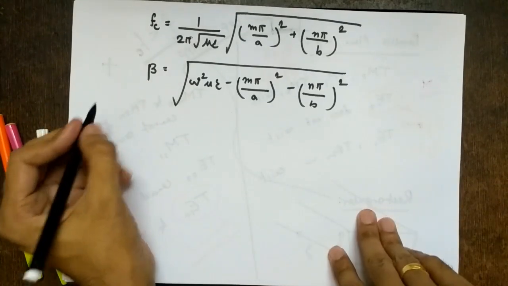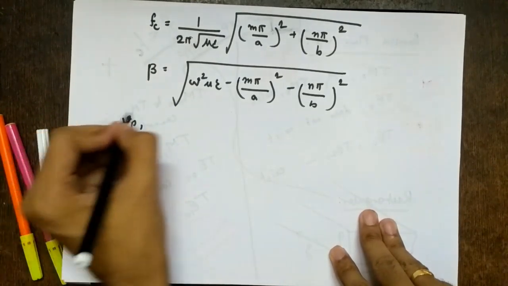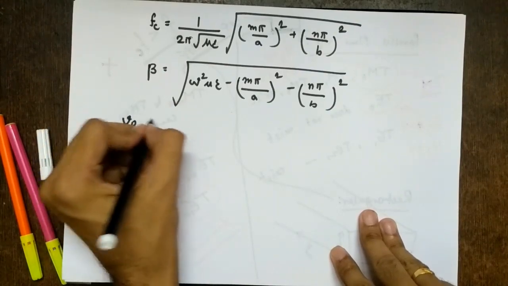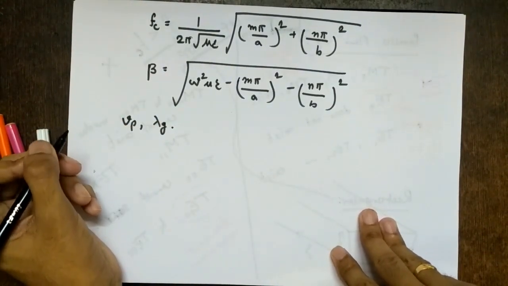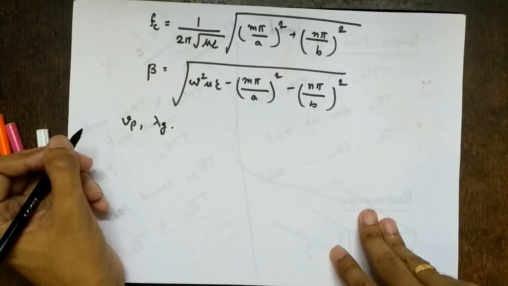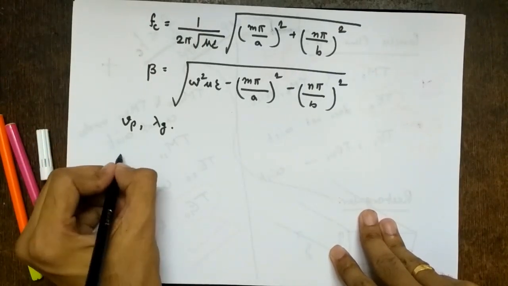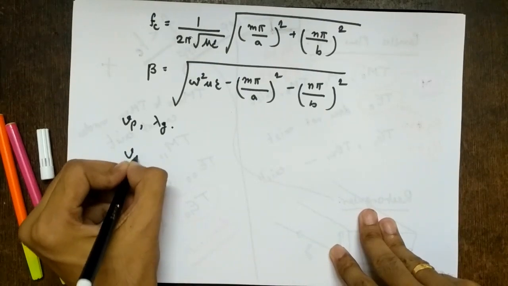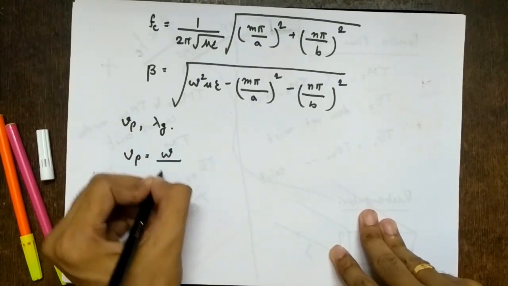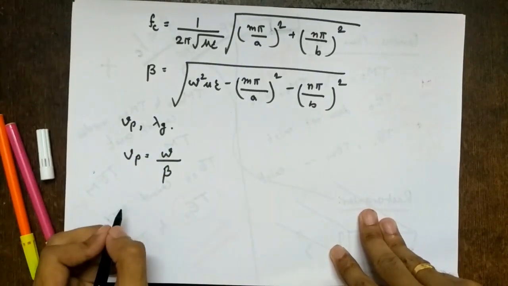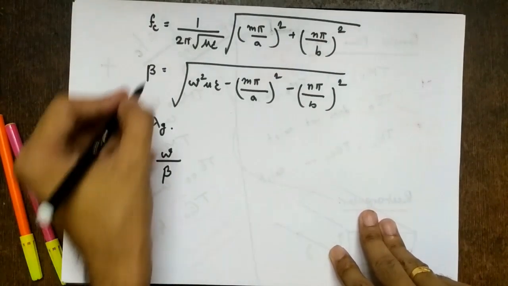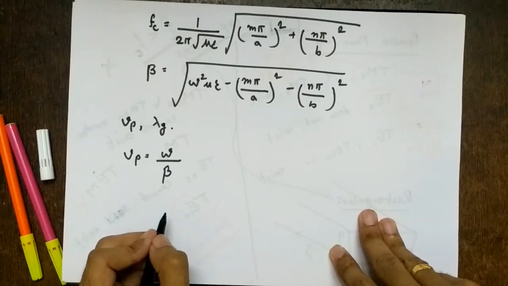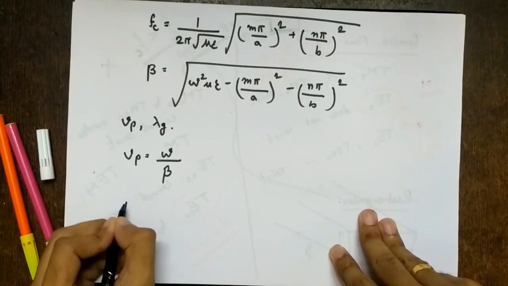Apart from this, they ask phase velocity and guided wavelength. So what is phase velocity? Omega by beta, right? And what is beta? We have beta here. So let's start with beta.